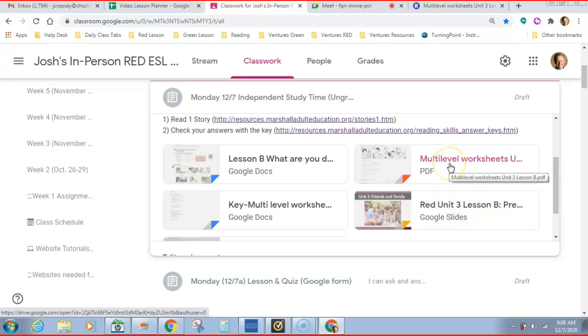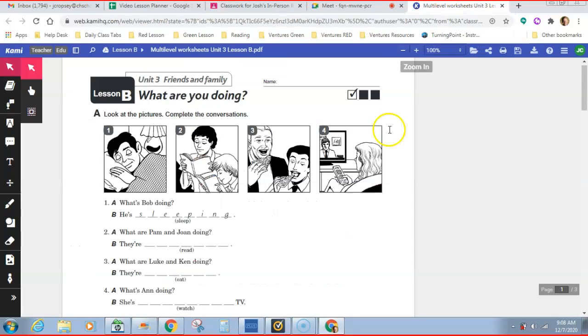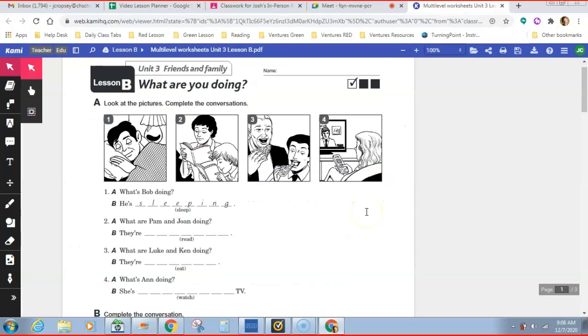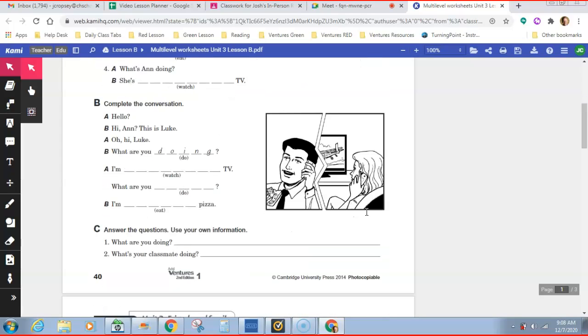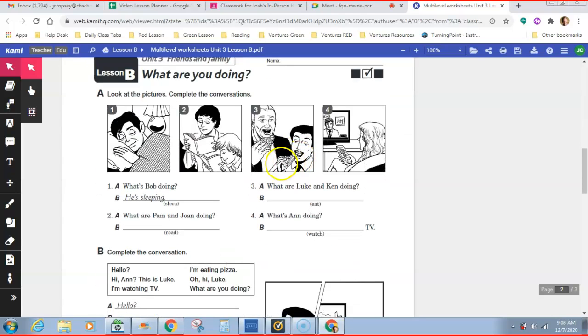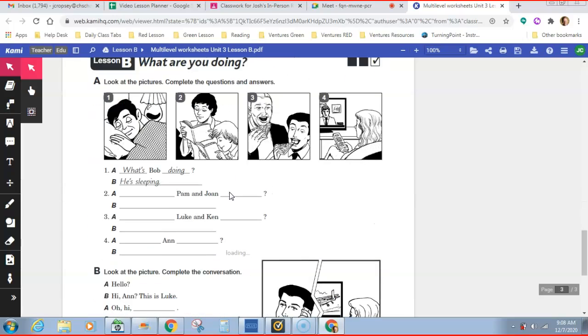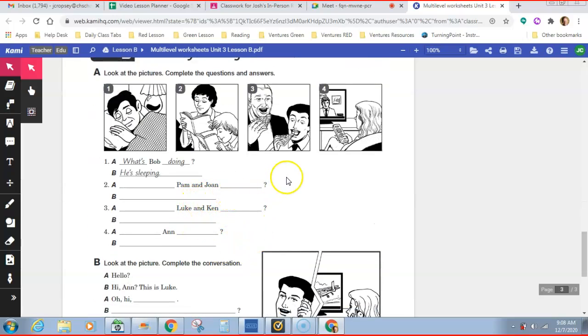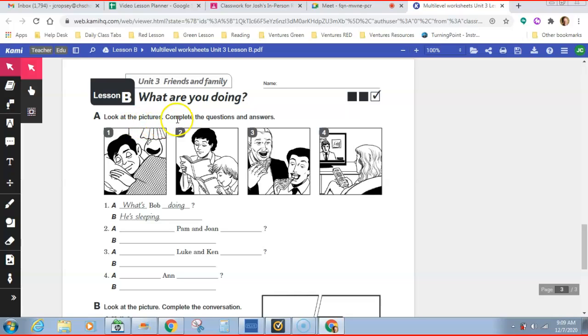And then finally, there are some worksheets. I put the worksheets in here. And there's 3 different worksheets. The first one is really easy. The second one's a little bit harder. And then the third one is the hardest. I would encourage you, Odete, to do the third one because I think you understand this English grammar quite well. So come in and see if you can answer. It says, look at the pictures, complete the questions and answers.